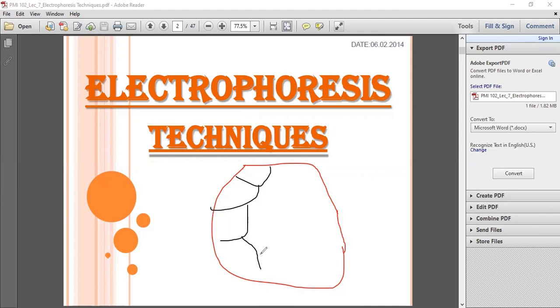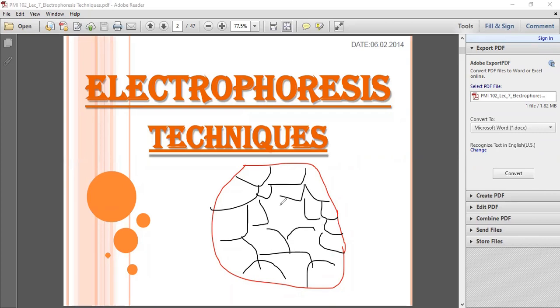A mesh, a net-like structure, and over here different pores are present. Gel has many pores. Pores means small hole-like structures. So gel has many pores. Now this is an interconnected structure. Now our next question is, sir, you are saying that the larger fragment moves slow, but the smaller fragment moves fast. Why?